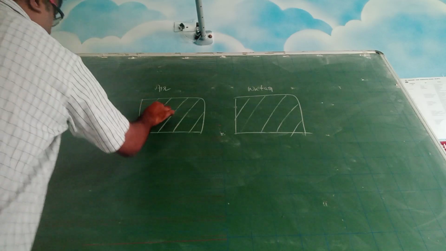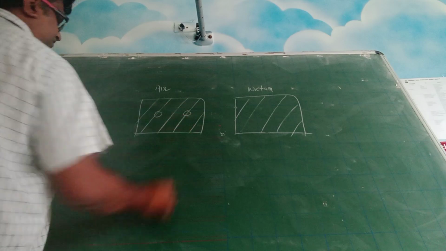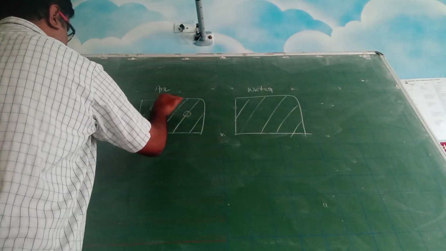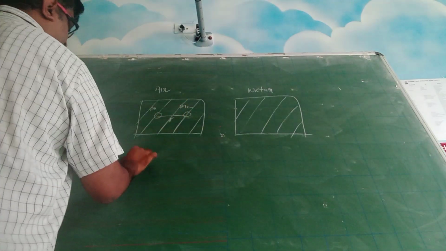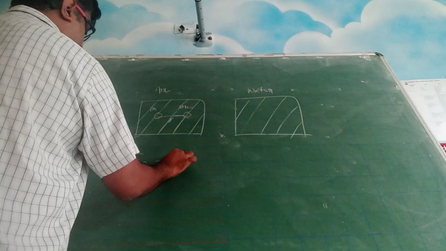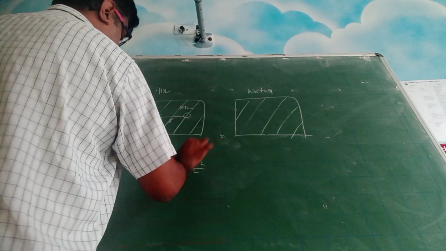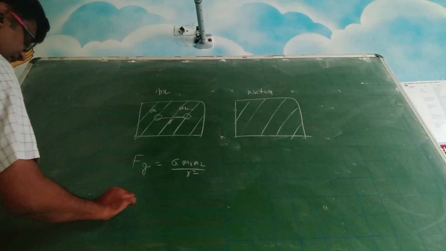Here you have taken two masses. So obviously these two masses will experience gravitational force. The masses are m1, m2 and they are separated by distance r. So what is the gravitational force? It is G m1 m2 by r square.